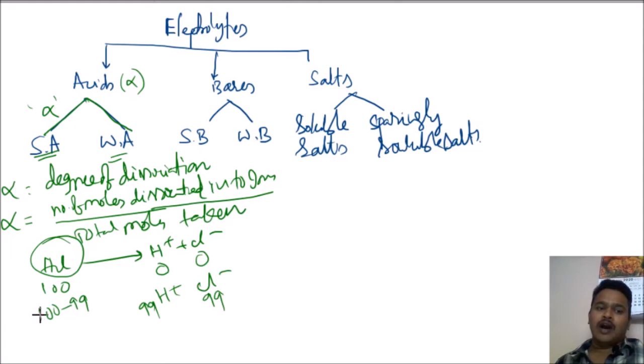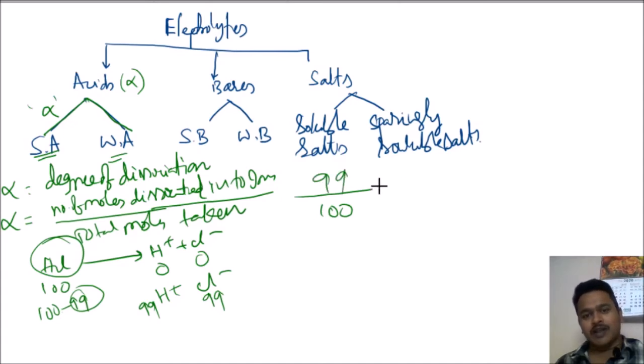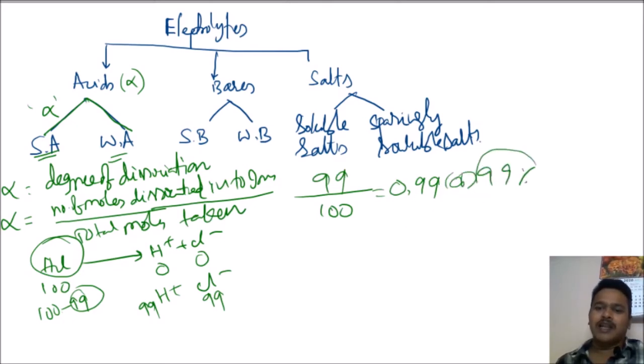Out of 100, 99 are converting, so I can write 0.99, or 99 percent. This 99 percent or 0.99 is called the degree of dissociation.